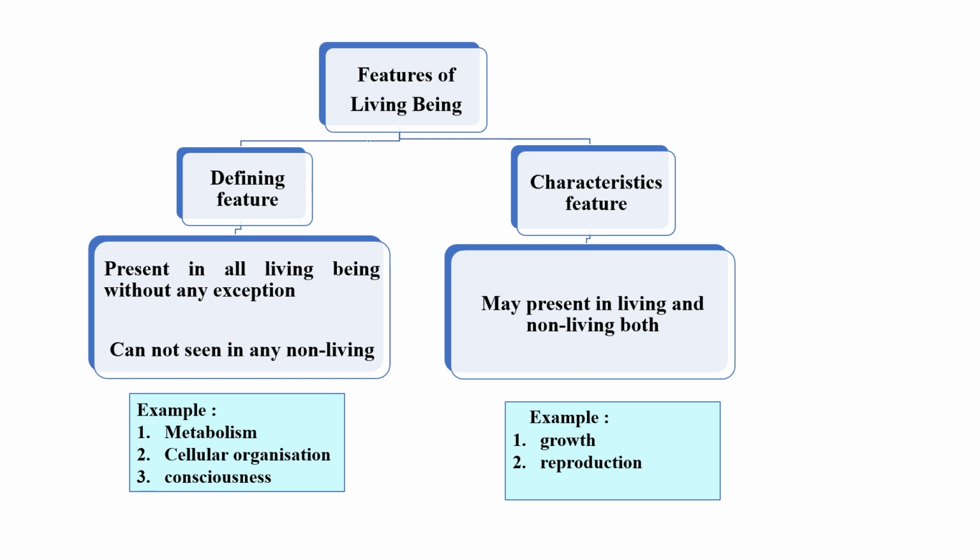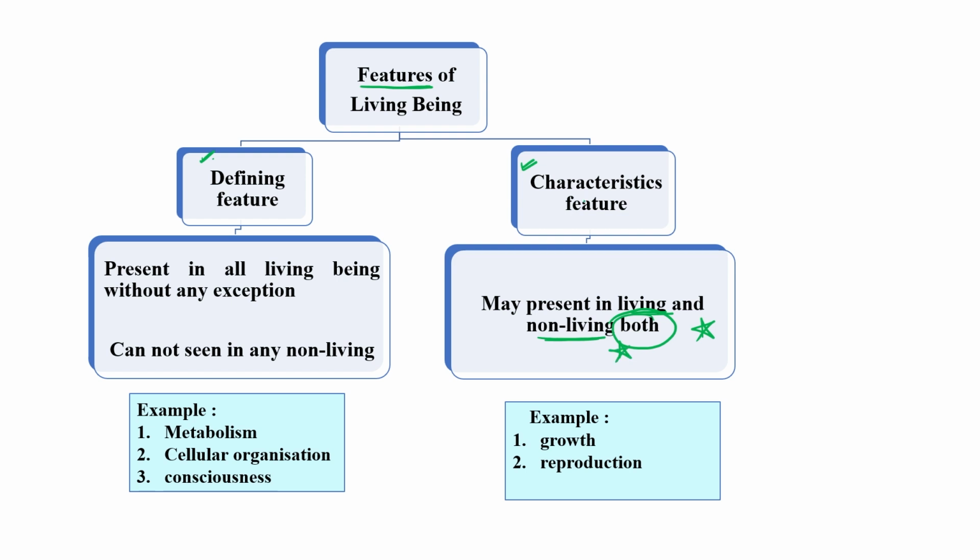Okay, so just now I have discussed the features of a living being. We can further subdivide these features into two different categories. The first one is defining features and another one is characteristic features. So what is the difference between these two? A characteristic feature may be present in living and non-living both. This is the important thing, both.